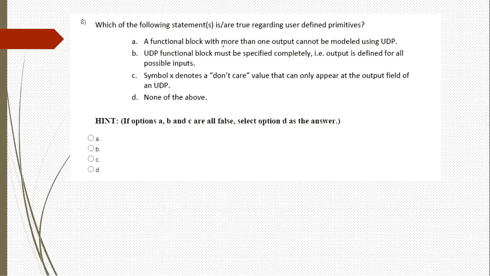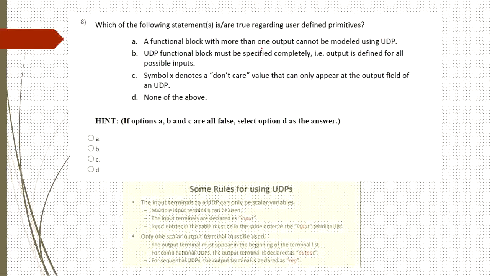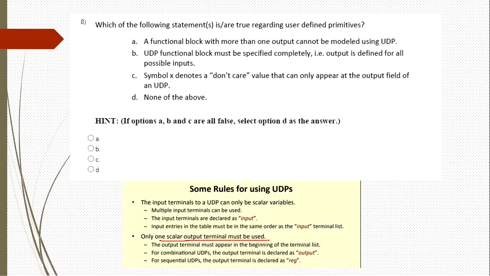A functional block with more than one output cannot be modeled using UDP. This statement is correct. Only a single output can be modeled using UDP. Output should be a single one, meaning only one scalar output terminal must be used. That's why Option A is true.